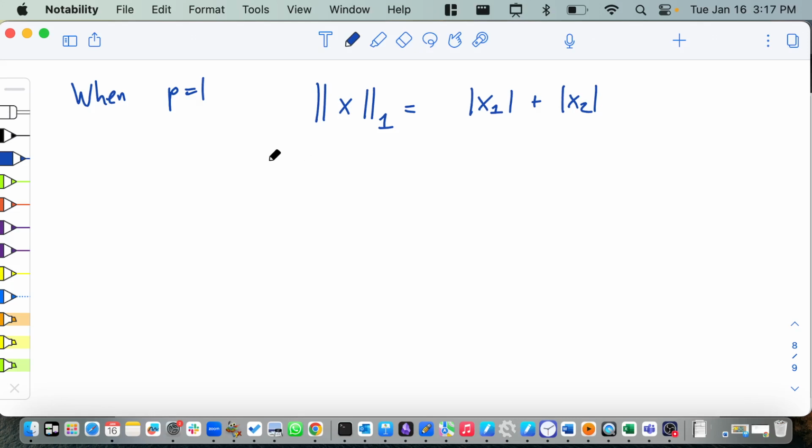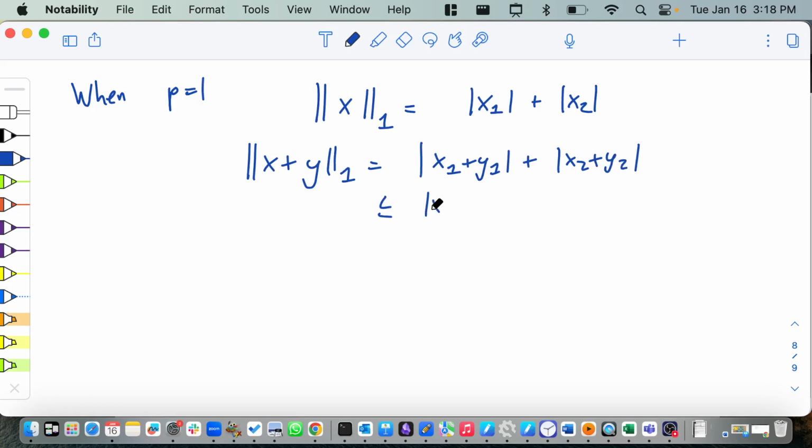So, for example, the crucial one, the triangle inequality: if you do x plus y in the 1 norm, that'll be the absolute value of x1 plus y1 plus the absolute value of x2 plus y2, and that will be less than or equal to the absolute value of x1 plus the absolute value of y1 plus the absolute value of x2 plus the absolute value of y2, which is equal to the norm of x plus the norm of y.